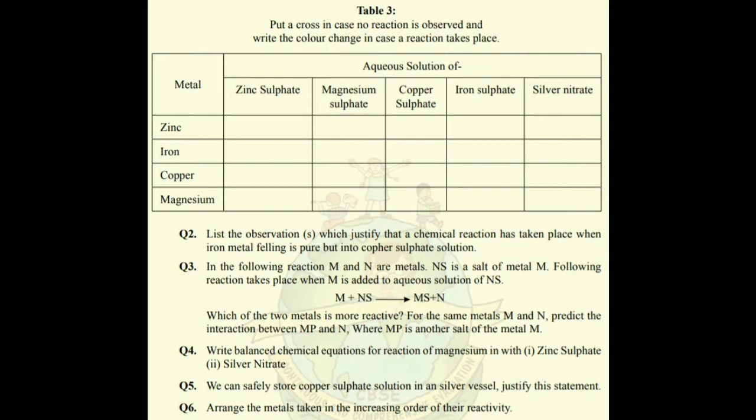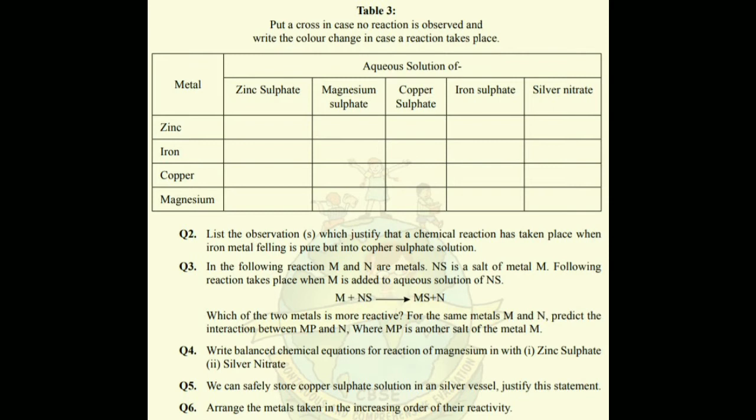Question 2. List the observations which justify that a chemical reaction has taken place when an iron nail is dipped into copper sulfate solution. Question 3. In the following reaction, M and N are metals. NS is a salt of metal N. The following reaction takes place when M is added to an aqueous solution of NS: M plus NS gives MS plus N. Which of the two metals is more reactive?